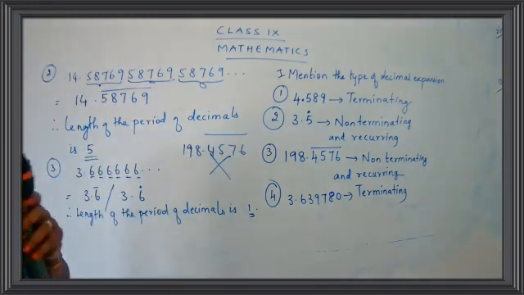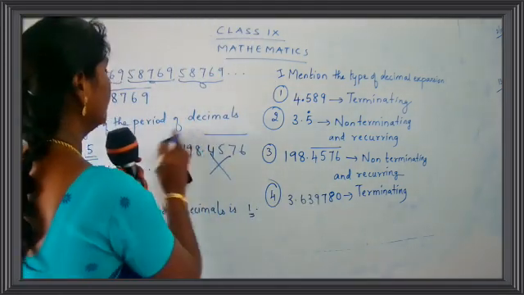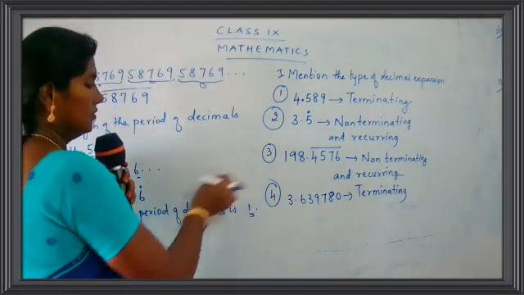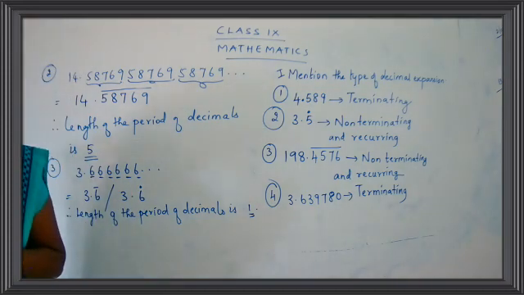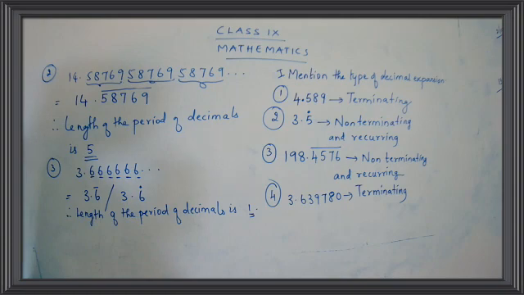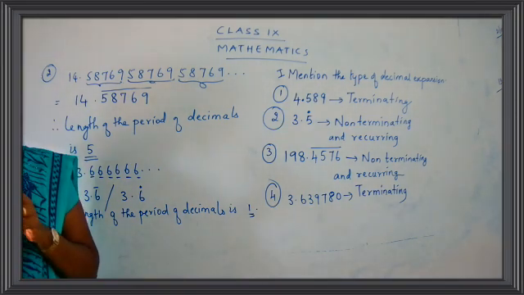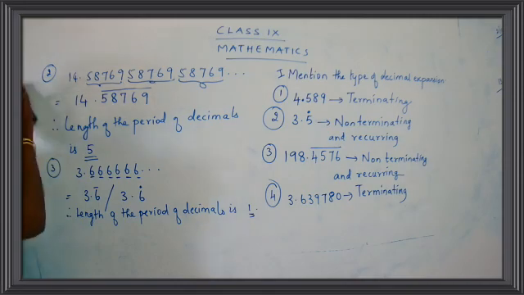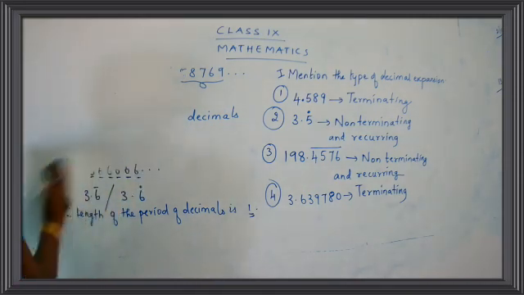Okay, now let's start with our exercise. Take down your exercise questions, children. Come to page 51. Take down page 51. Another question: express the following rational numbers into decimal and state the kind of decimal expansion. Take down the question. First question.